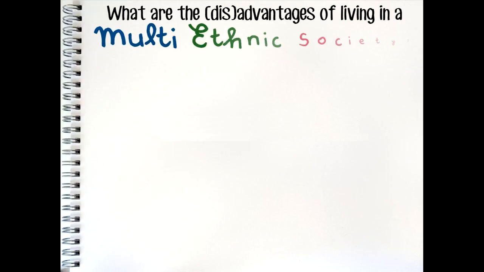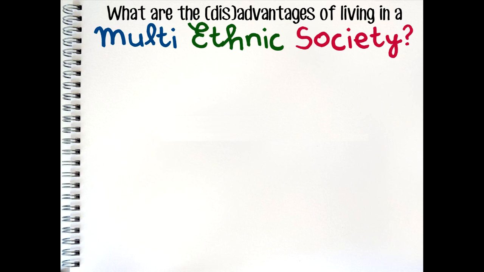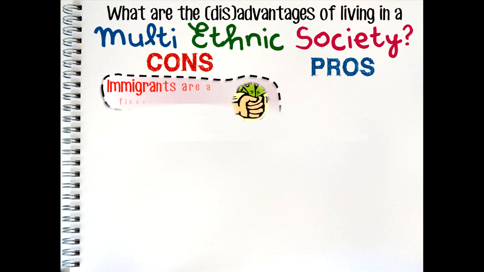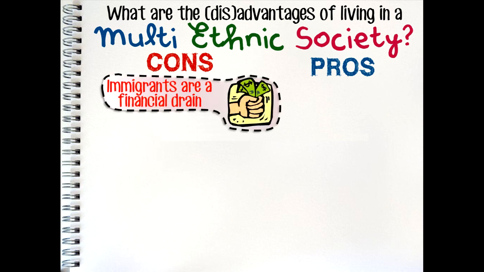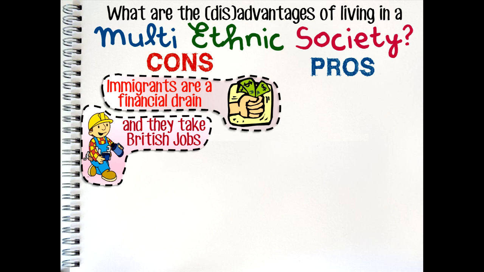What are the advantages of living in a multi-ethnic society? Discussions about multiculturalism and immigration often prompt passionate responses on both sides of the debate. But what are the pros and cons of living in a diverse society with significant levels of immigration? Some people believe that immigration should be greatly reduced in order to protect British culture, security, and jobs. Firstly, they argue that many immigrants create a financial strain on the country by draining resources from schools, hospitals, councils, and benefits. Furthermore, they are also taking jobs away from British citizens.